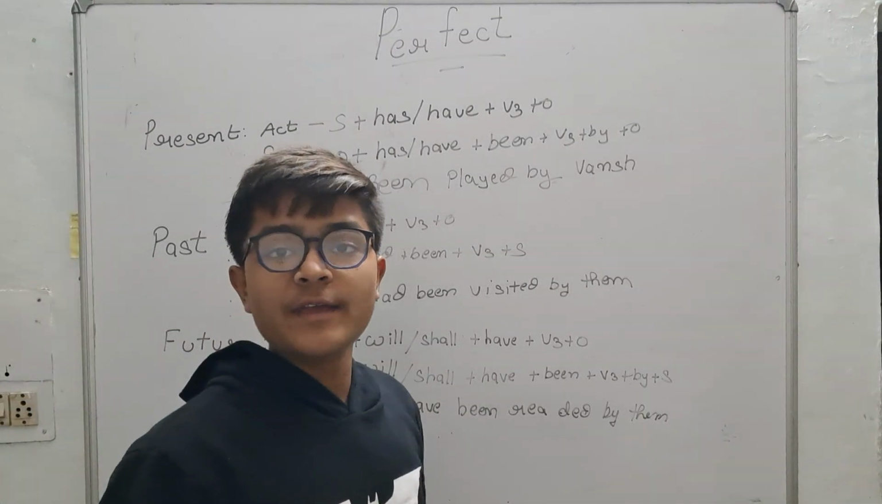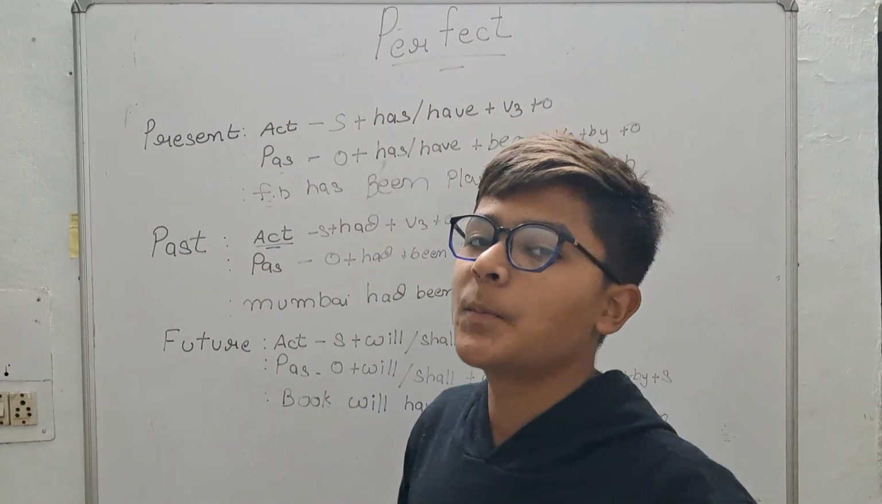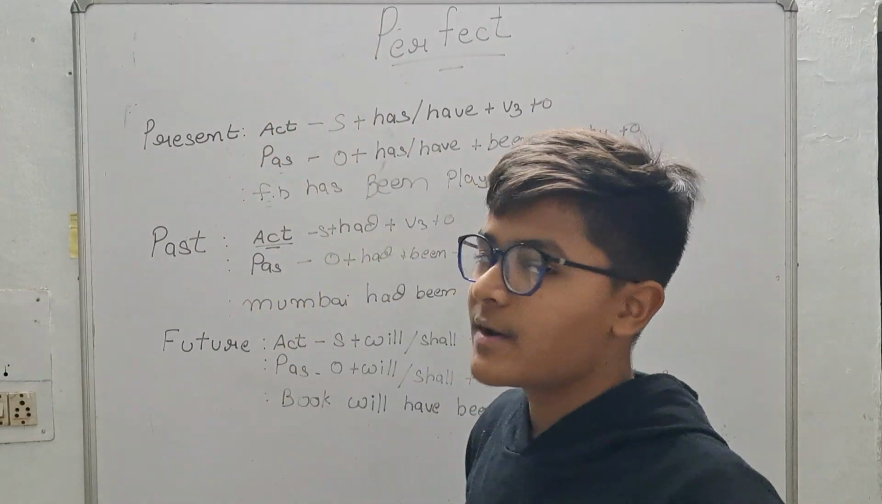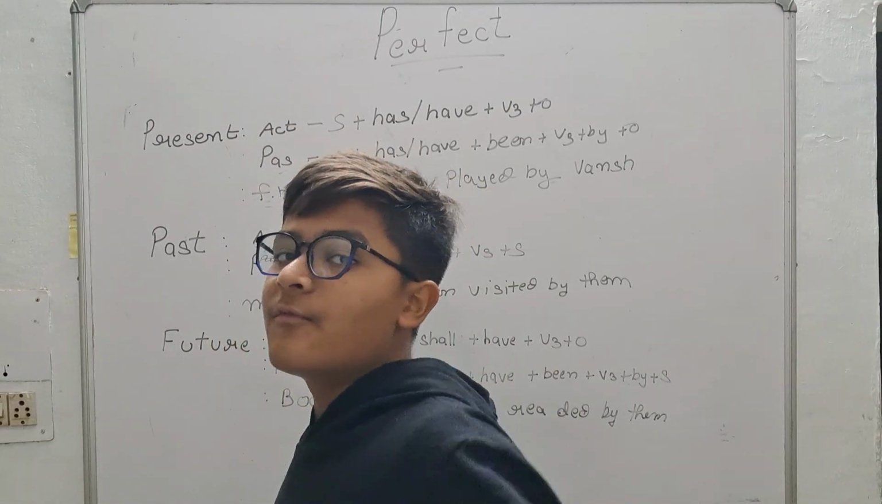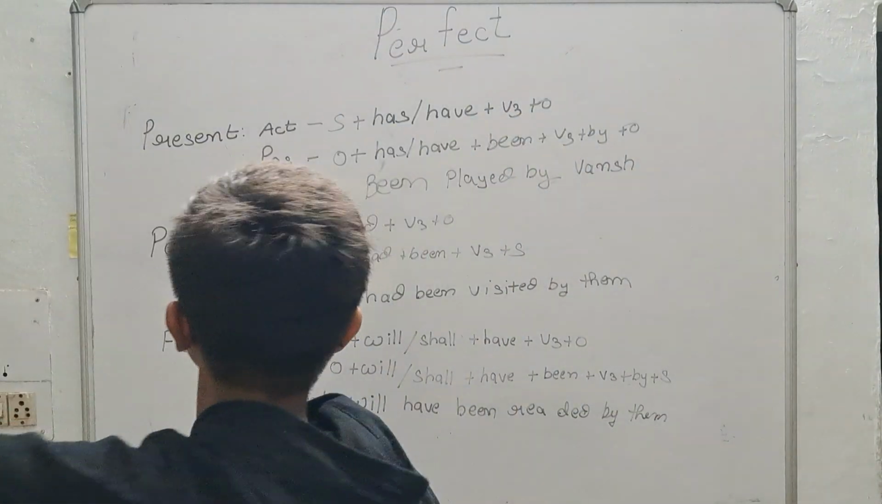So students, we are on perfect tense. Okay, we are on perfect active passive. So present perfect, past perfect and future perfect, these all three we will see just now. Okay, let's see, follow me and focus on the board. Okay, let's go.